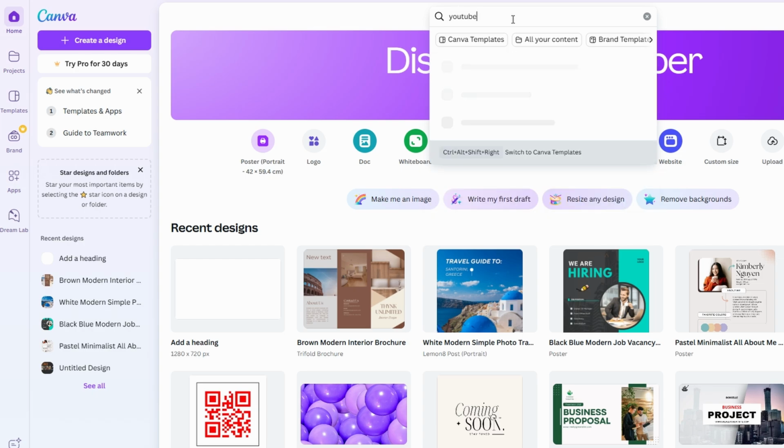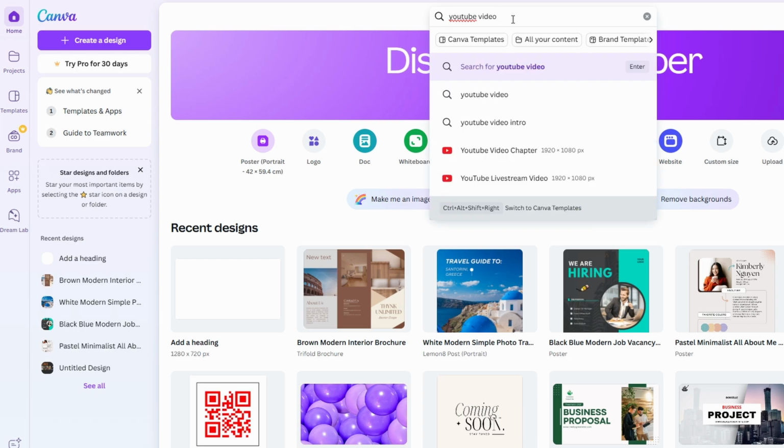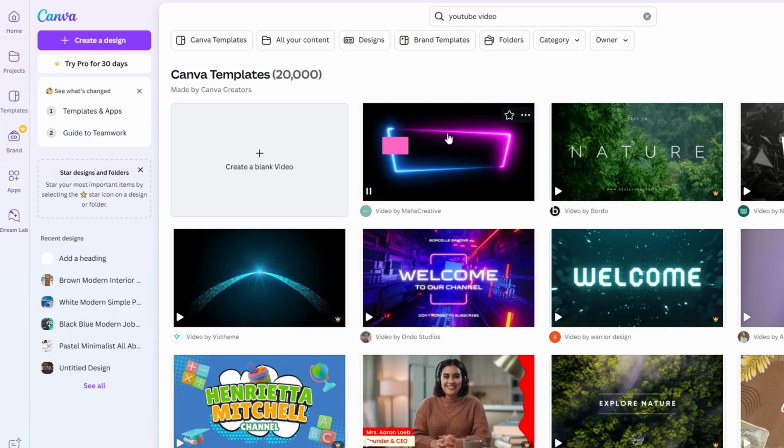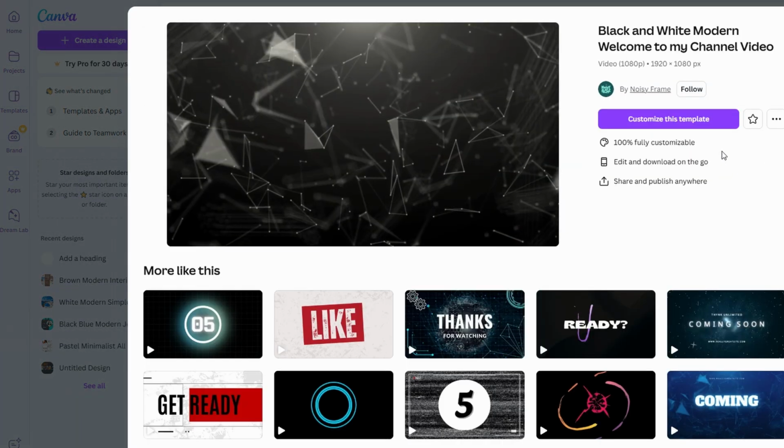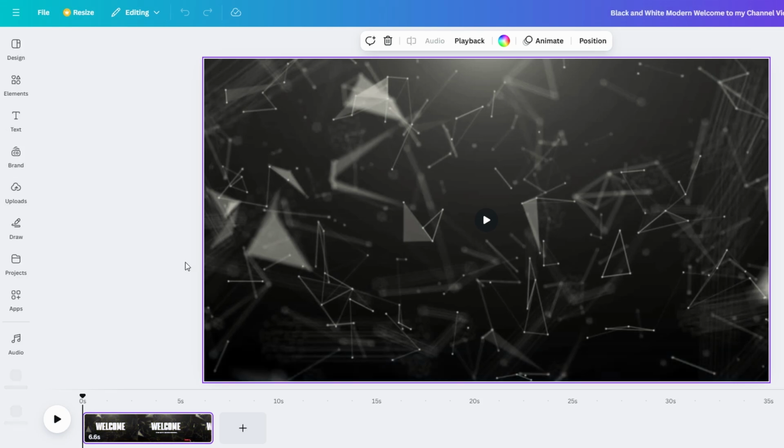You'll find loads of templates, but don't worry too much about picking the perfect one yet. Just grab something that catches your eye. For now, let's select a simple template that gives us a clean slate to work with. Don't overthink it, we're going to make it our own. Click on the Customize this template option to get started.